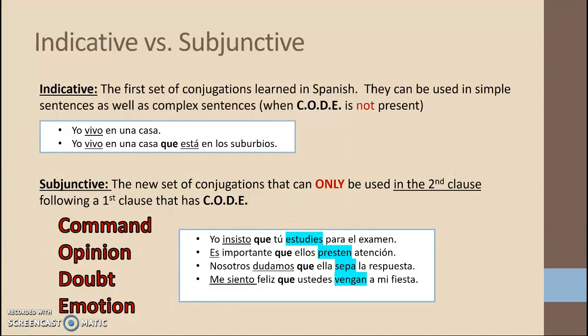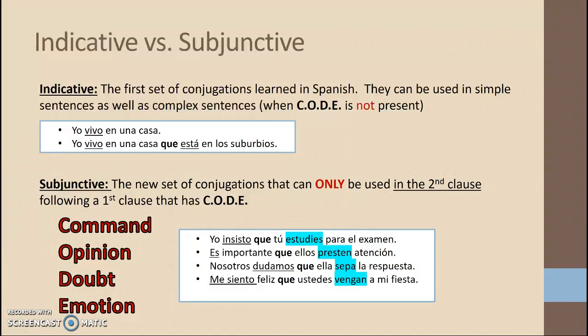An opinionated statement would be es importante que. What's important to me may not be important to you, so those are opinion-based statements. And when we have an opinion-based statement in the front half, we have to use subjunctive in the second half, and thus we have presten for prestar. Es importante que ellos presten atención.